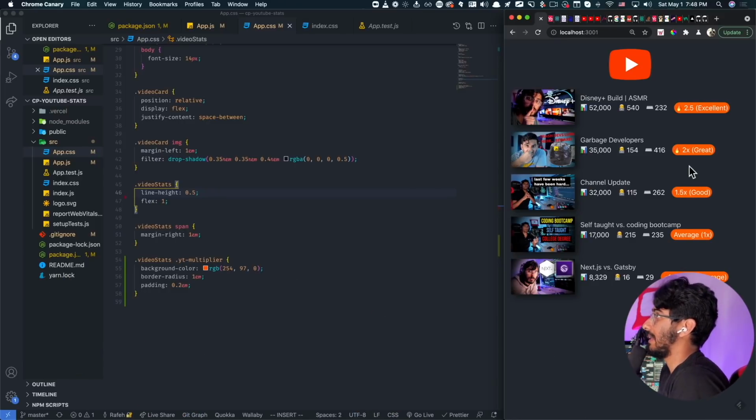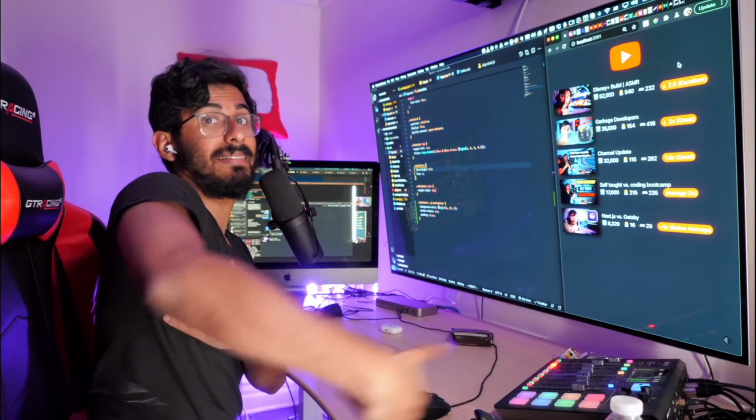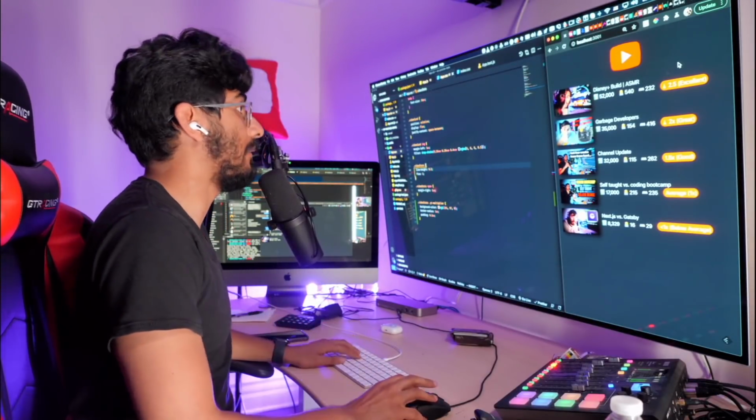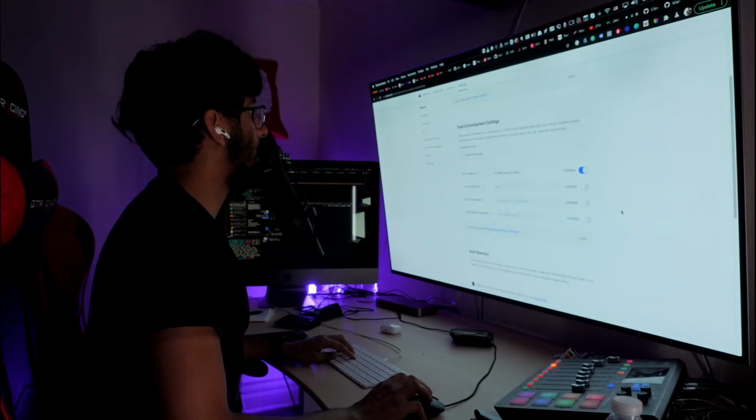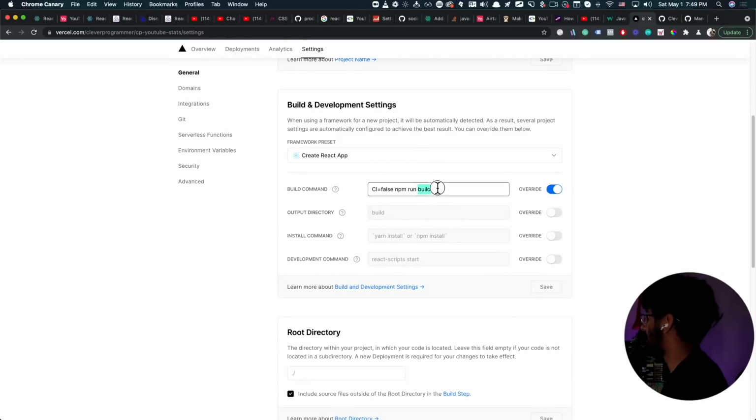Now, one thing that was happening was when I was trying to deploy this to Vercel, I was getting an error. Maybe one of you might get that error one day, or I might get that error later in the future, because I know I've had that error in the past. How I circumvented that is by doing this. In my build command, because it gave me an error with Travis, I just said, hey, set the CI to false, and then just do npm run build.